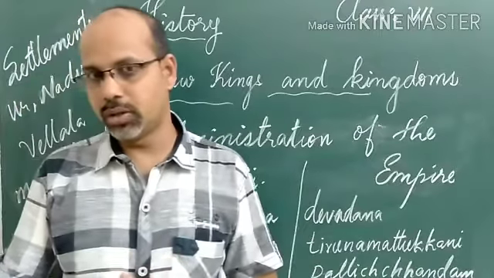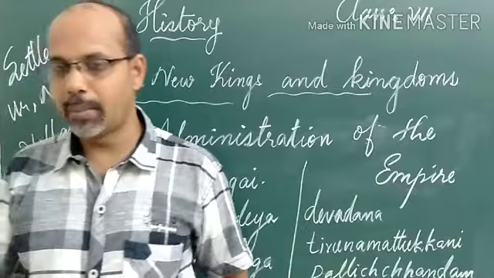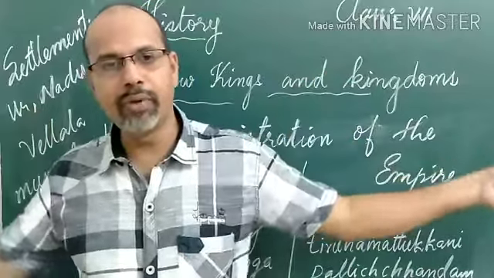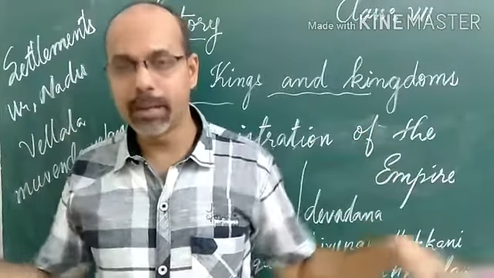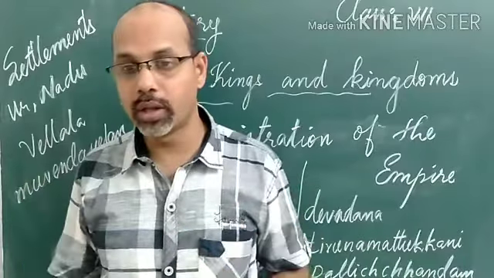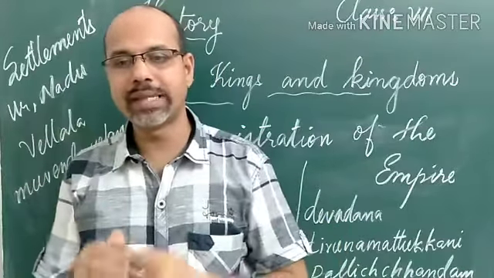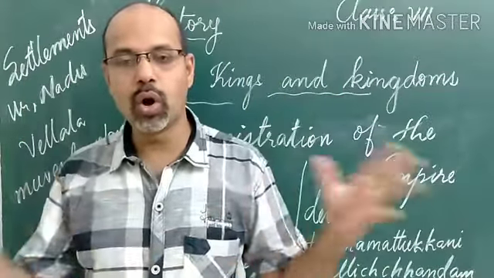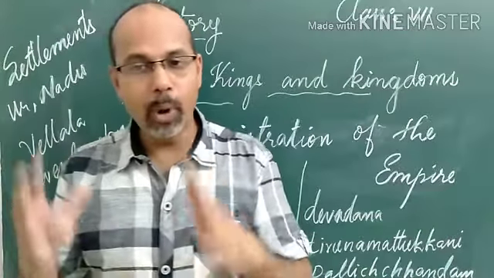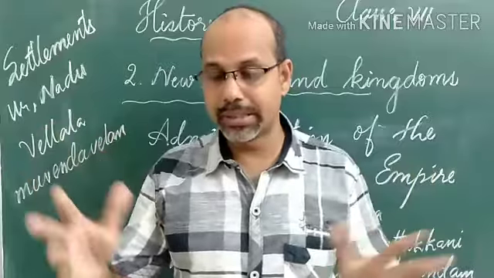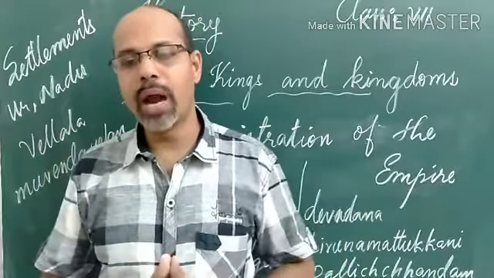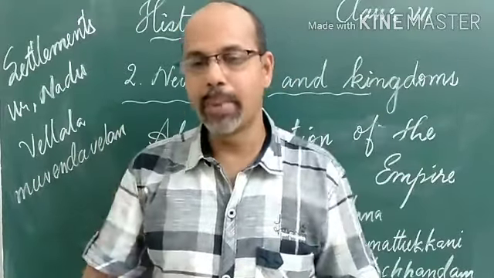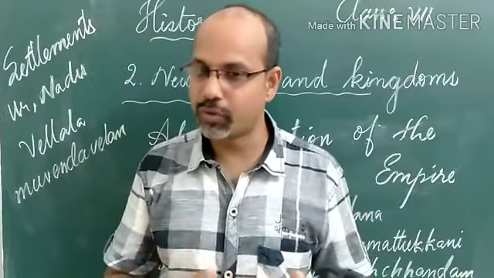Each Brahmadeya, the land gifted to the Brahmanas, was looked after by an assembly, the Sabha. When many people come and settle in an area, it becomes a village. So they should have an assembly or administration. Someone should administer the region. When it becomes a very large area, it becomes a nadu. Prominent Brahmana landholders, the very rich Brahmana landholders, looked after the administration of these Brahmana settlements. These assemblies worked very efficiently.